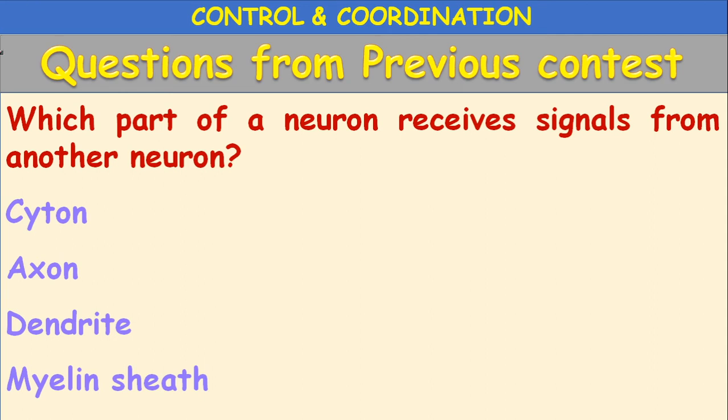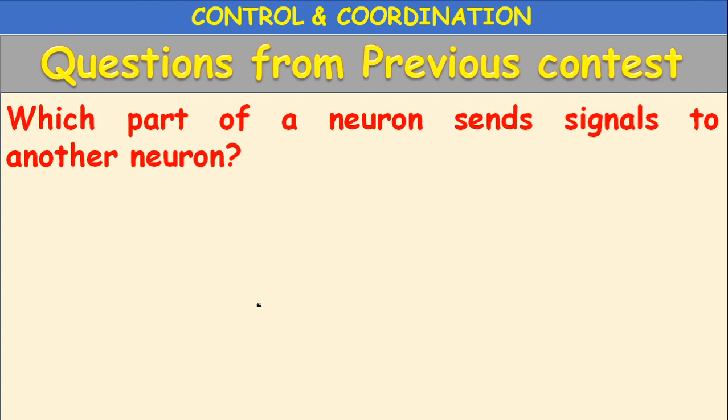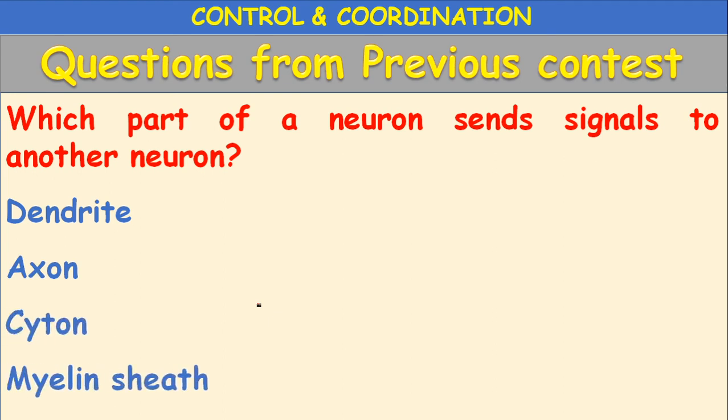So here the dendrites. Dendrites receives the signals from another neuron. Which part of the neuron sends signals to another neuron? Dendrite, axon, cyton, myelin sheath. It is the axon which sends the signals to the another neuron.